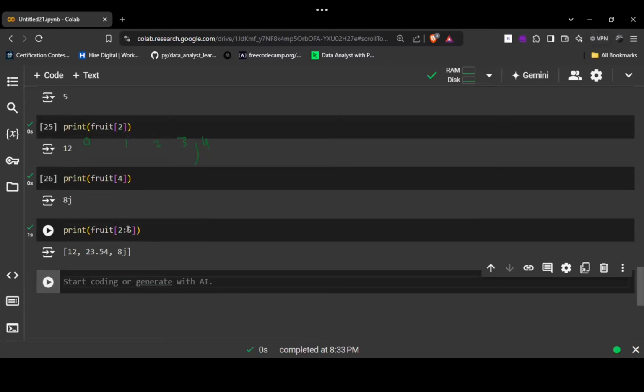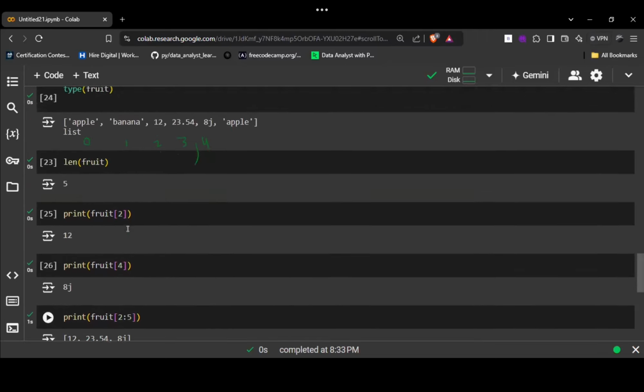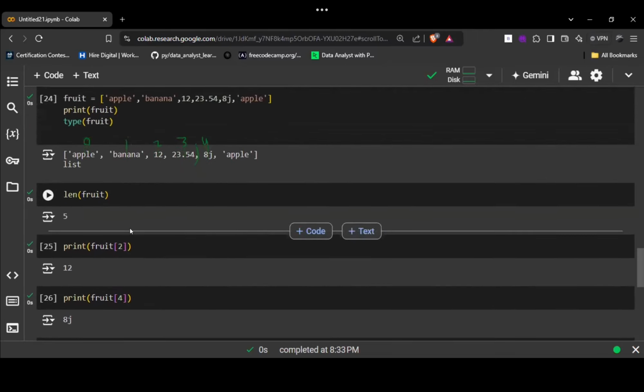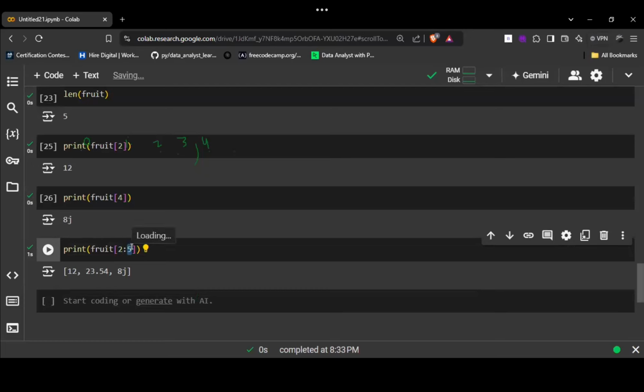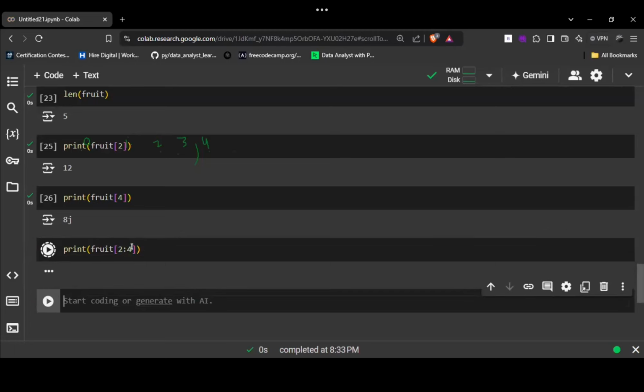Can you repeat, sir? Okay, I'll repeat it. So in Python, the left-hand side number, this number, as you can see, is always going to be included, and this number is always going to be excluded. That means it is not going to be counted, right? So if I'm writing 5, before I was writing 4, it will print only 2 and 3. If I'm writing 5 over here, it will print the items at the second index, third index, and the fourth index, right? Understood how this logic works over here?